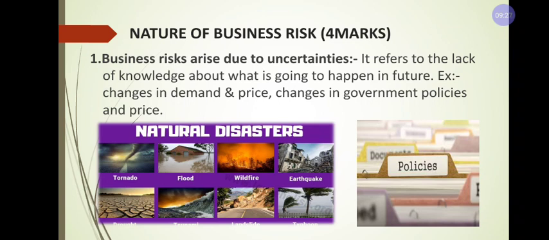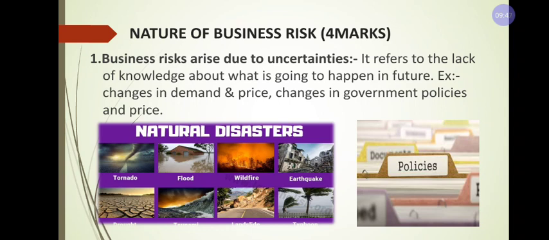Even for the best examples: changes in the demand and prices. Examples: natural calamities. I think all of you know natural calamities, the flood or earthquake.